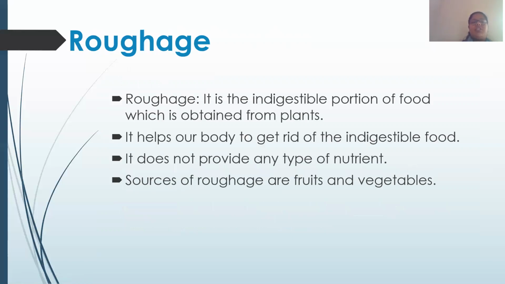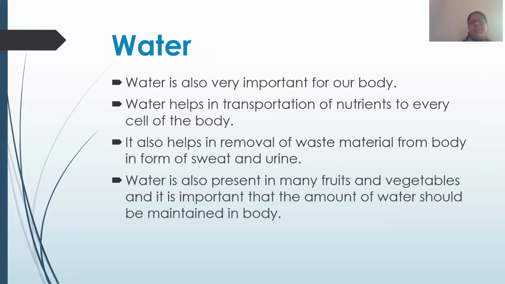Next is roughage. What do you mean by roughage? One mark question. Roughage is the indigestible portion of food which is obtained from plants. Roughage is necessary for our body, as it helps us get rid of indigestible food material. Whatever food material is not digested by our body is thrown out of the body with the help of roughage, and it does not provide any nutrients. The main sources of roughage are fruits and vegetables.